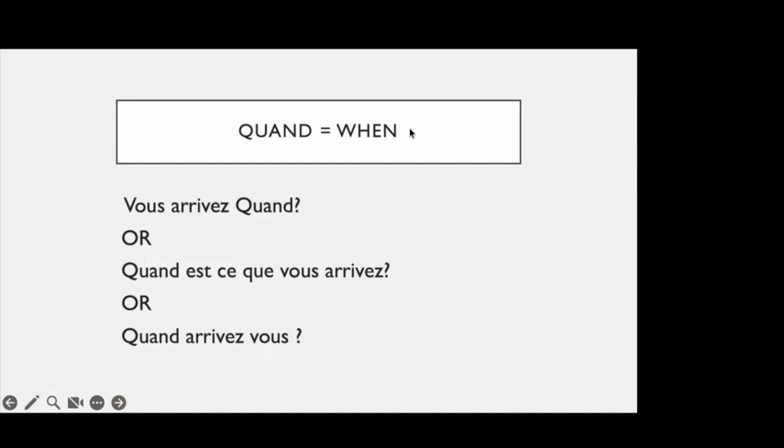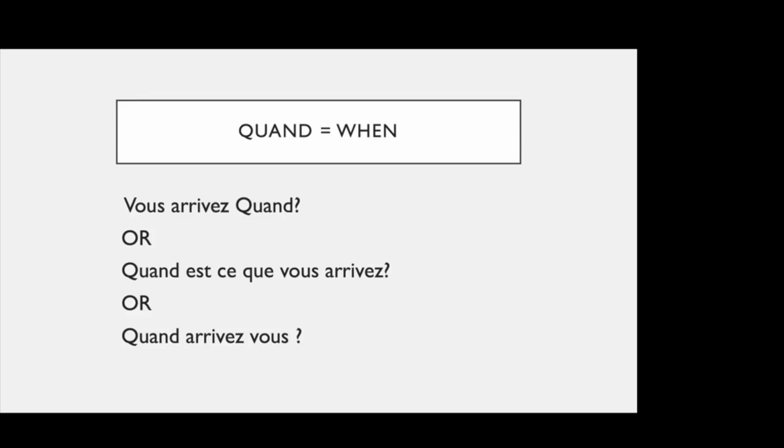So quand is when. So remember, हमारे पास three ways हैं. We have three ways of asking questions. Either we can use the intonation, the rising tone, or we can use the Est form, or we can use the inversion form, right? तो इन interrogative adverbs को भी हम तीनों फॉर्म में यूज कर सकते हैं. कैसे? एक तो सिंपल है, vous arrivez quand, you're coming when. ठीक है? A lot of people make this mistake. They try to use it like this, quand vous arrivez. That is not incorrect, but that's not the standard French grammar, right? So it should be vous arrivez quand, right?